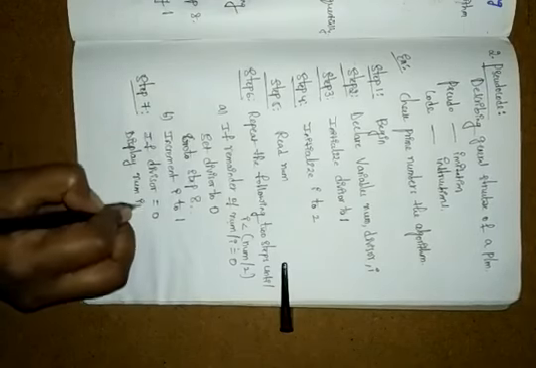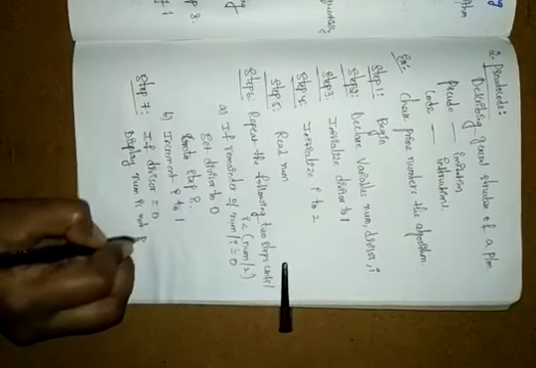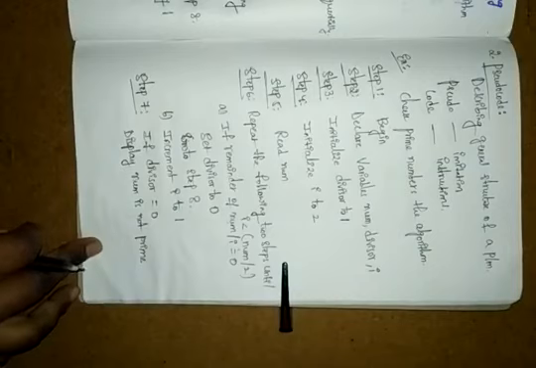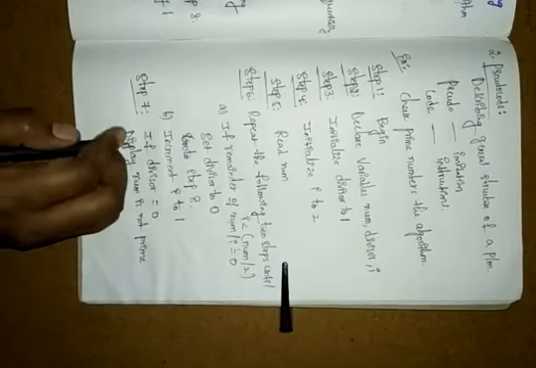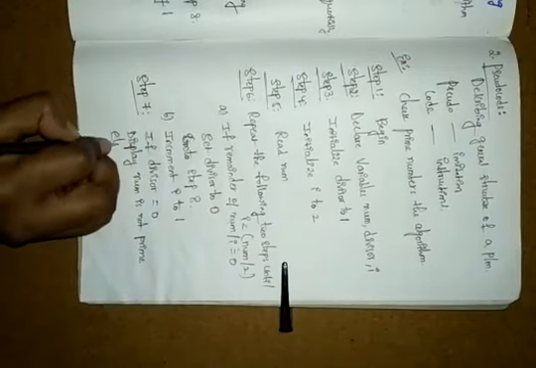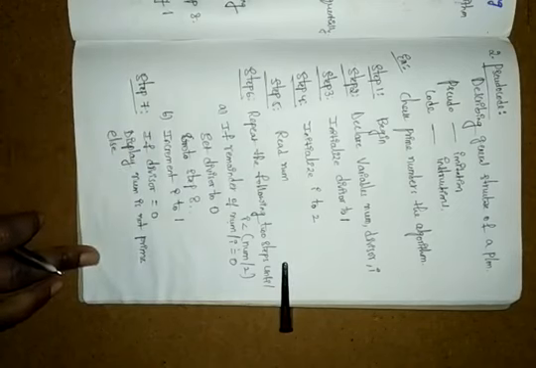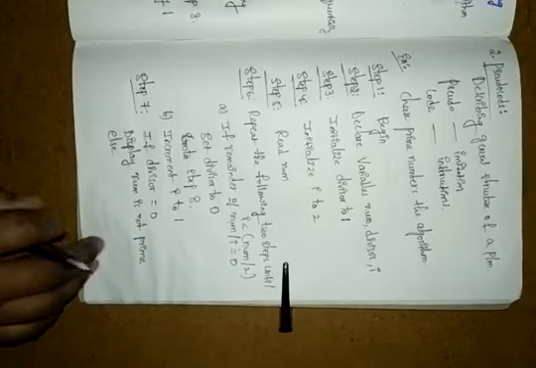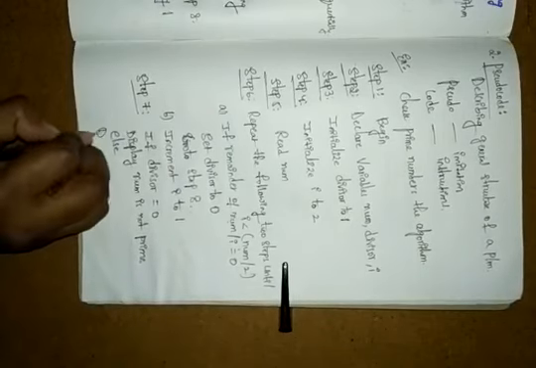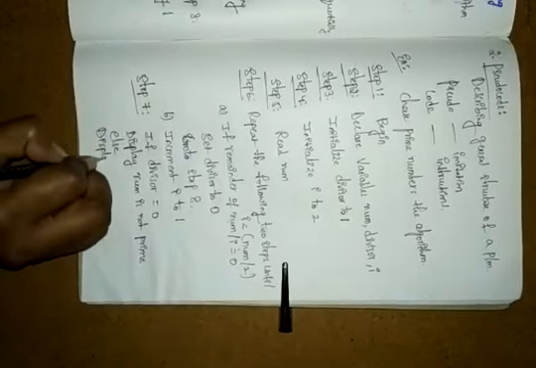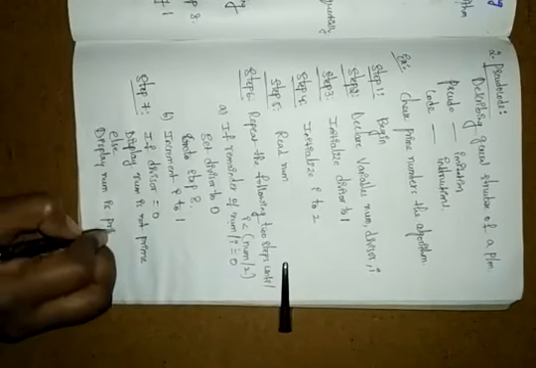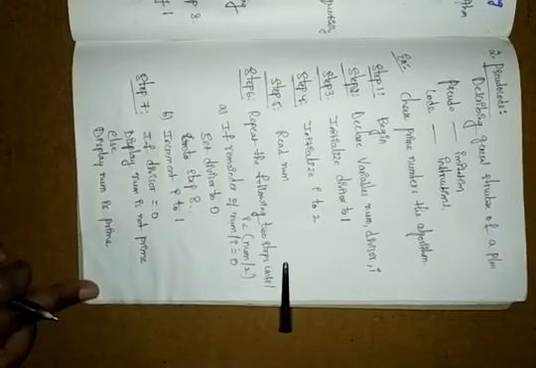Suppose you got 2 by 2 equals 0, so that is not prime. Else, if divisor is not 0, then display num is prime. If that is 0, it is not prime. If that is not 0, it is prime.